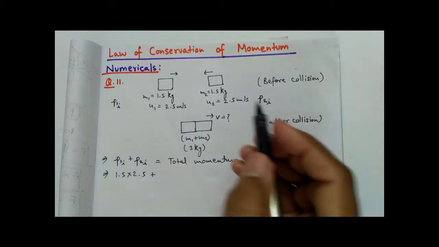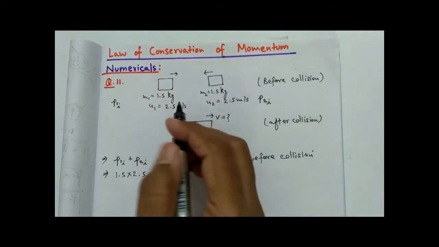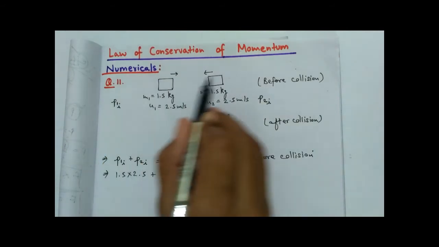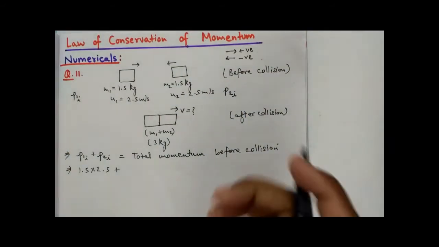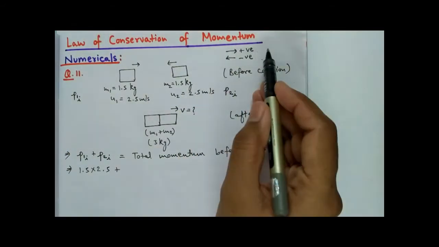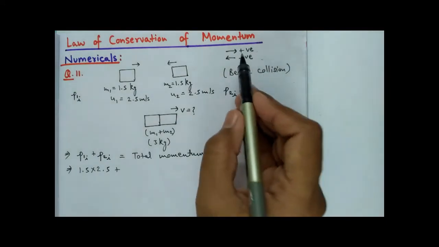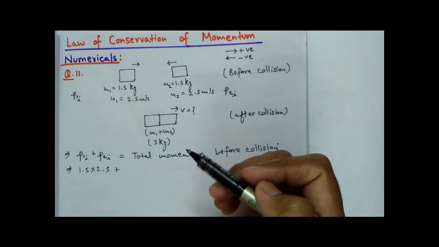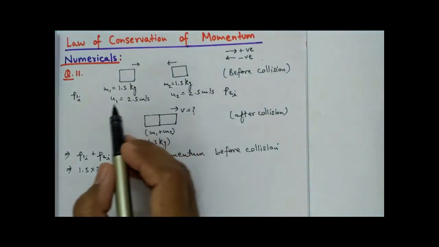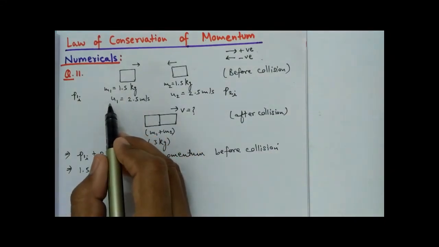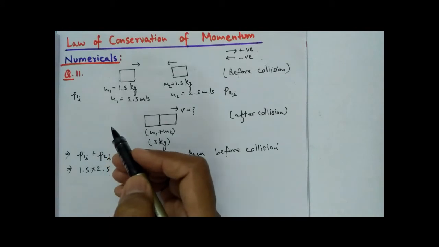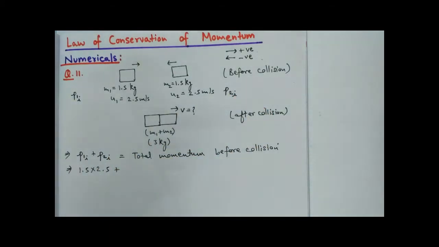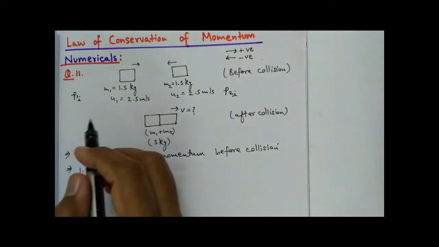Now see one thing: here the object was moving towards the right. Suppose the rightward direction is my positive direction, then the leftward direction will be my negative direction, isn't it? Since velocity is a vector quantity, we need to consider the direction as well.